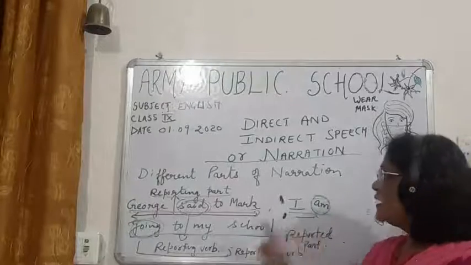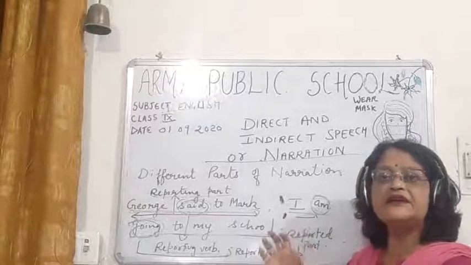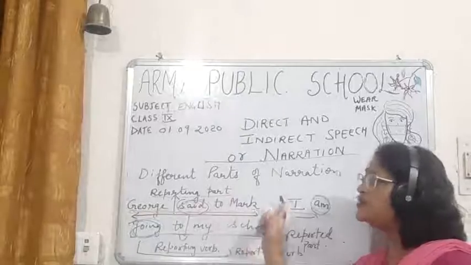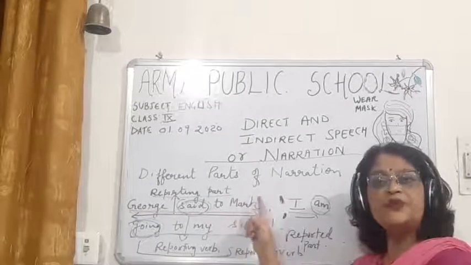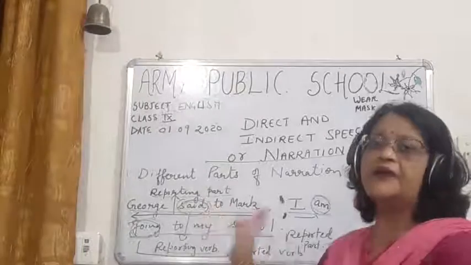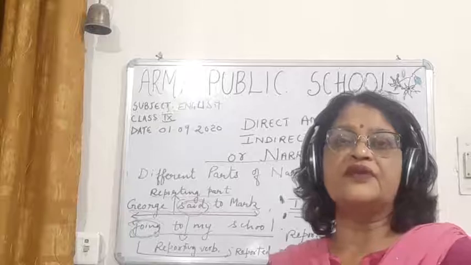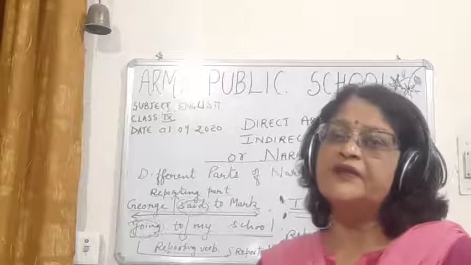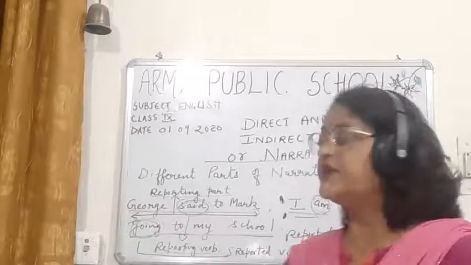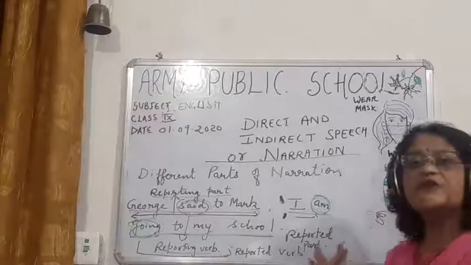So children, "I am going to my school" is the portion inside the inverted commas, and "George said to Mark" is the portion outside the inverted commas. The portion outside the inverted commas is the reporting part, and the portion inside the inverted commas, "I am going to my school," is the reported part.